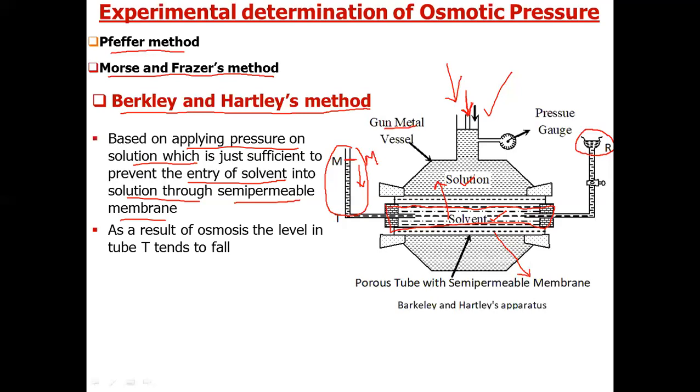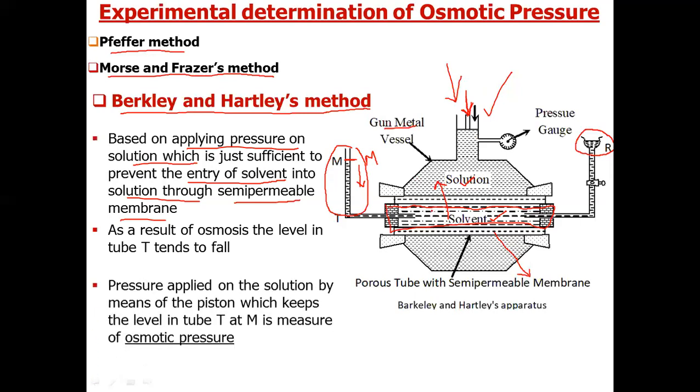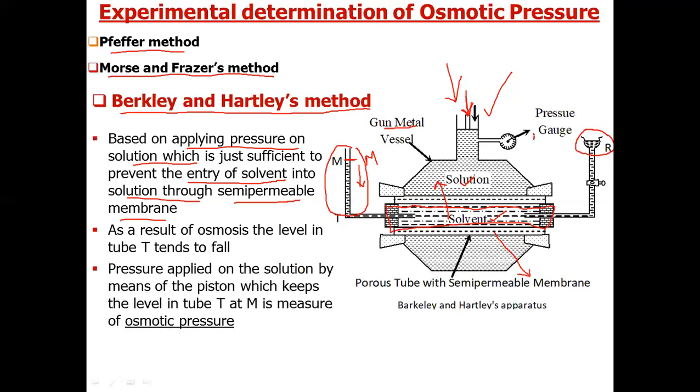Then we can say that the applied pressure is equal to the osmotic pressure, which we can read on this pressure gauge. At this stage, when there is no net flow of solvent from solvent to solution, the pressure reading will be the osmotic pressure.